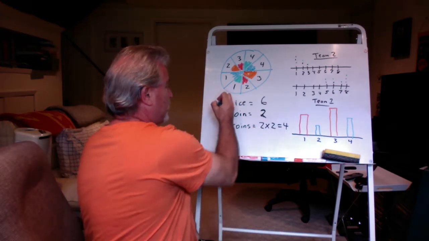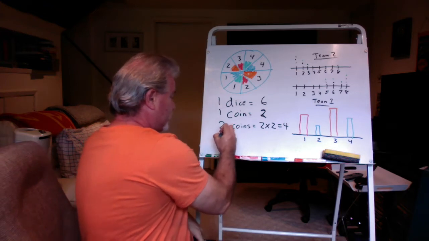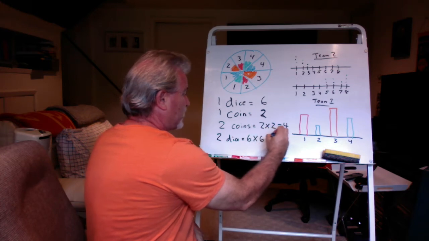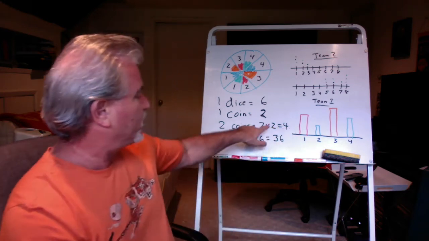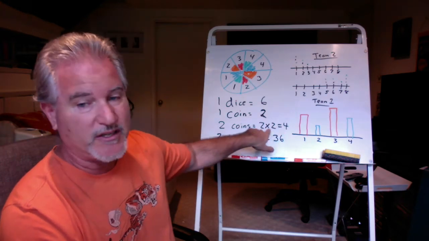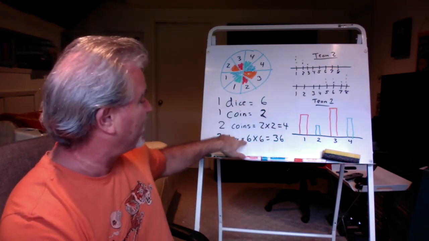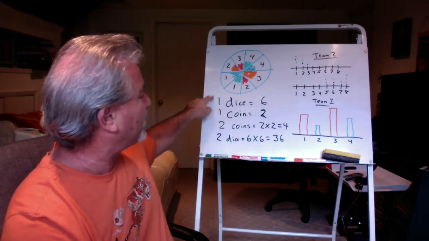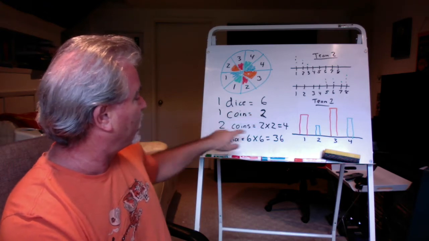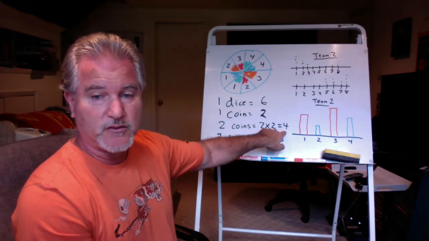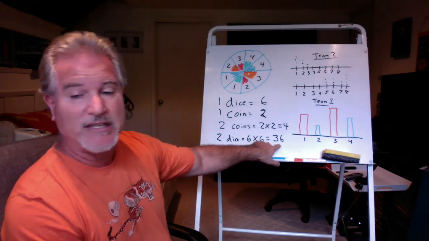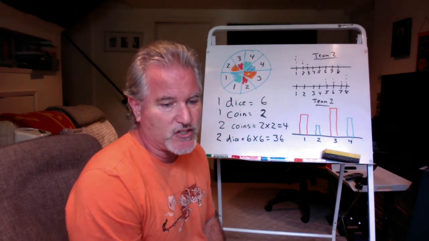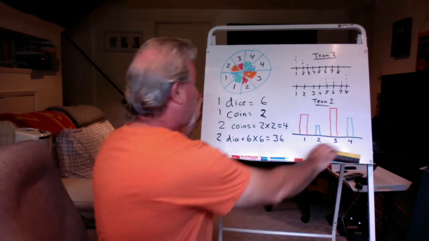Same thing with the dice. 1 dice would be 6. 2 dice would be 6 times 6, or 36. So you see, even though 2 plus 2 is 4, it's really 2 times 2. And that means when you get to the dice, it's not 6 plus 6, it's 6 times 6. So 1 dice outcome, 6. 1 coin, 2. 2 coins, 4, which is 2 times 2. And 2 dice, 36, which is 6 times 6. Okay? The last one in the question section is about a deck of cards.